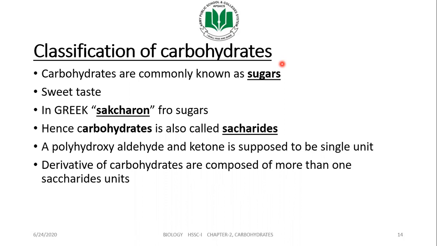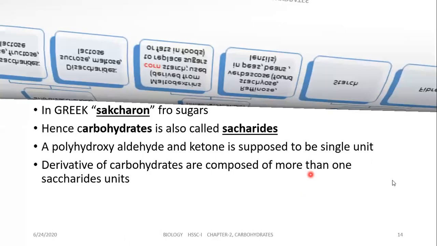A polyhydroxy aldehyde or ketone is supposed to be the single unit of carbohydrate, and derivatives of carbohydrate are composed of more than one saccharide unit. It means that the derivatives of carbohydrates may be one or more saccharides. Remember we learned in our early slides that glucose and fructose join together to make sucrose. So derivatives of carbohydrate are composed of more than one saccharide unit. 2 glucose can join together, 3 glucose can join together.